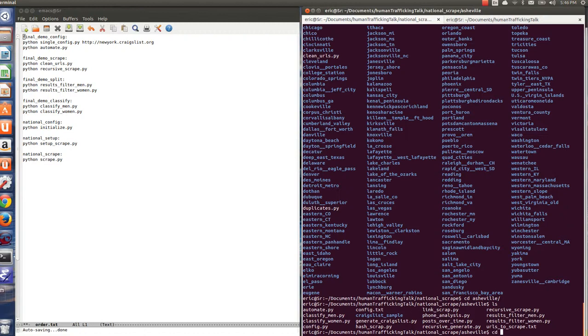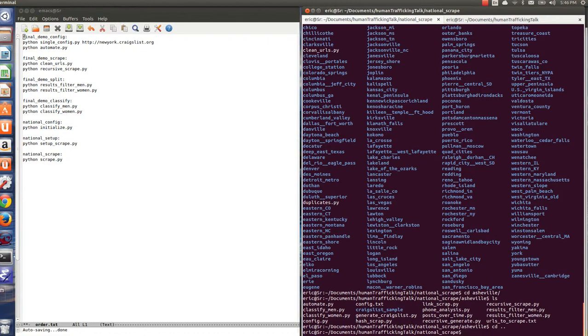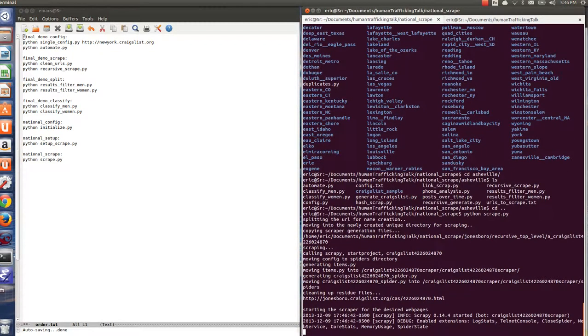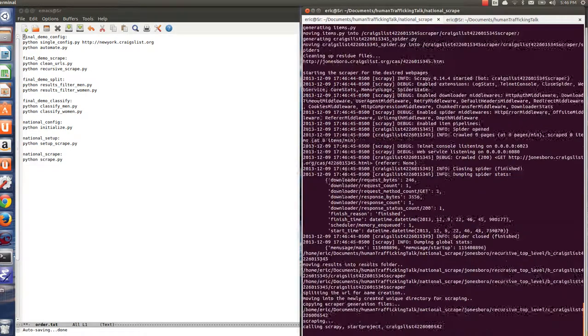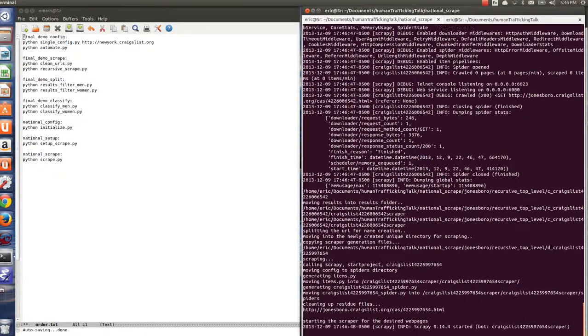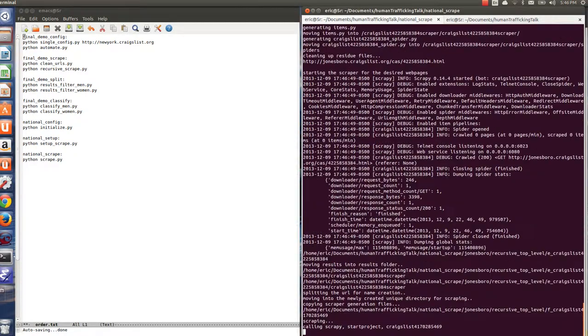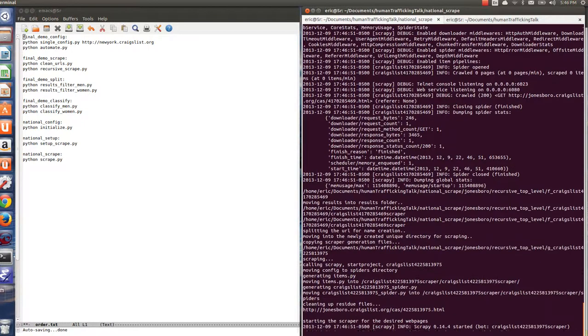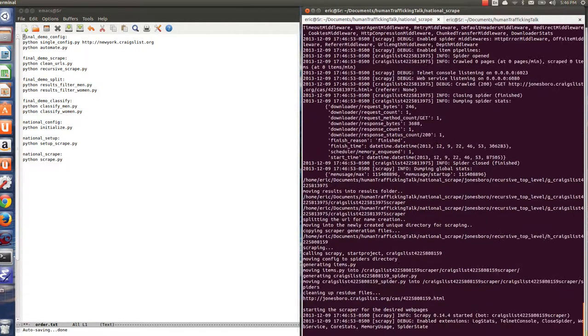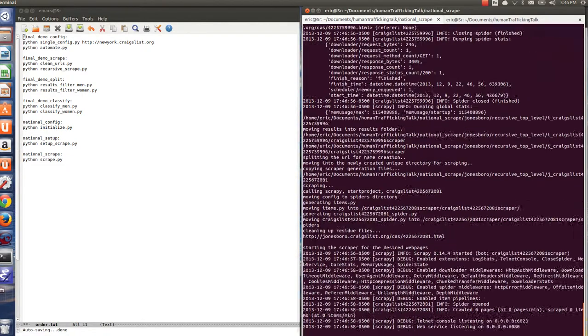So let's run scrape.py. Now what this is going to do is actually start the scraper for all of these, visit each of the pages, and generate the results folder. So this is doing it now for Jonesboro.